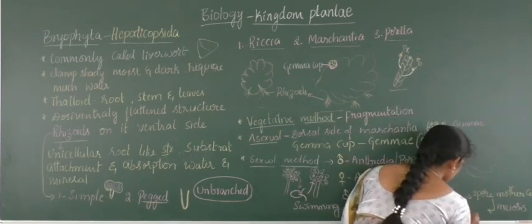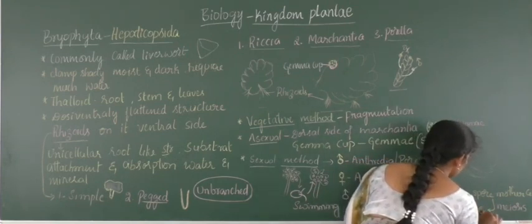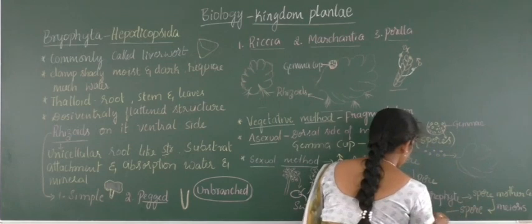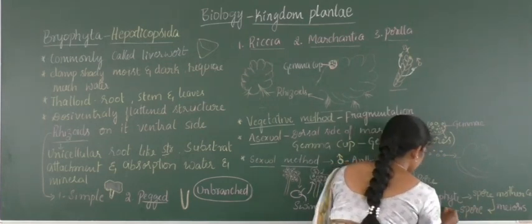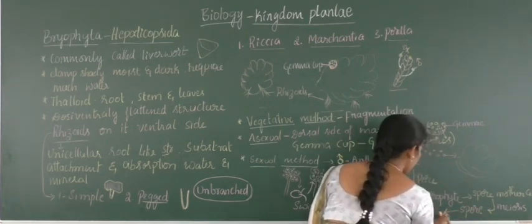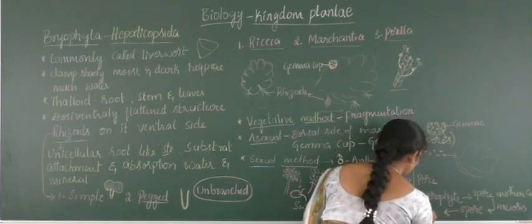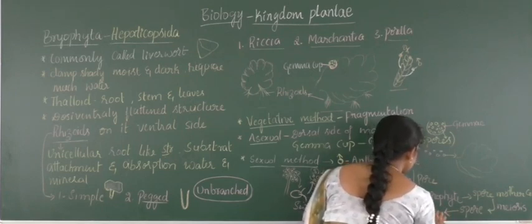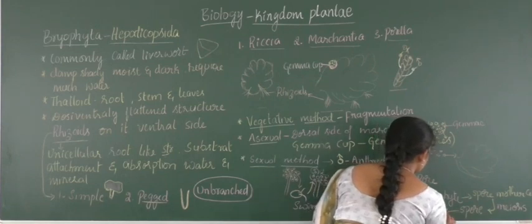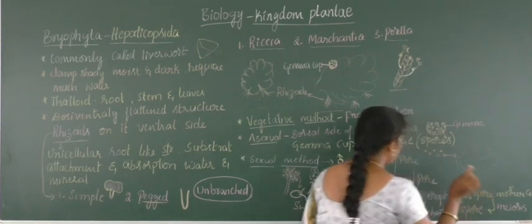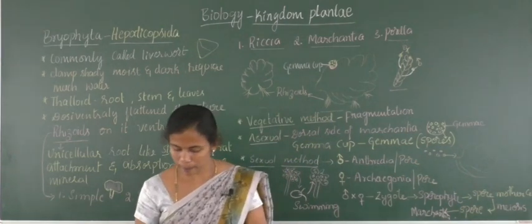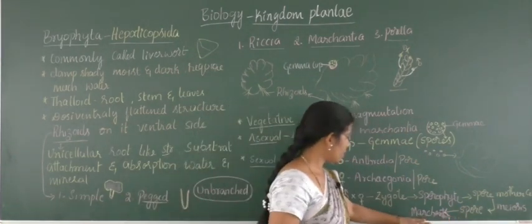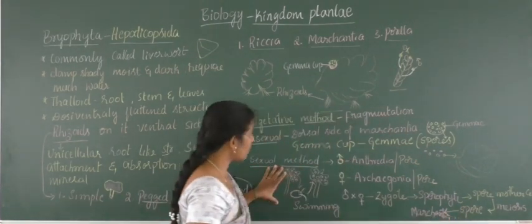Later they form spores, or meiospores, and this spore will again develop into a protonema or a new individual plant body. Again, it may be Marchantia or Riccia. Like this, there will be a development of a new plant body, right? The spore develops into Marchantia, if it is Marchantia.